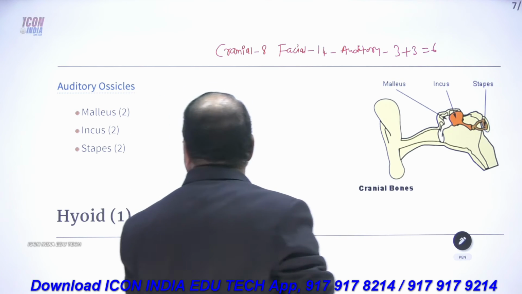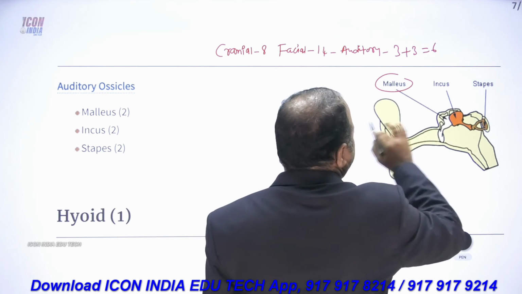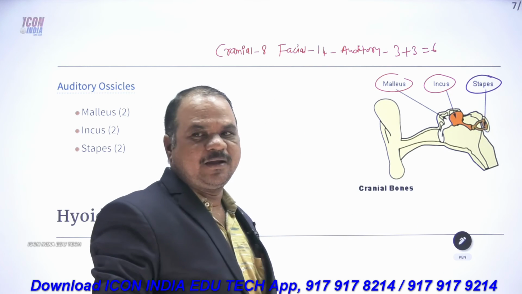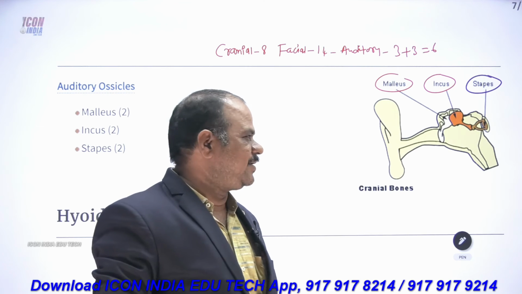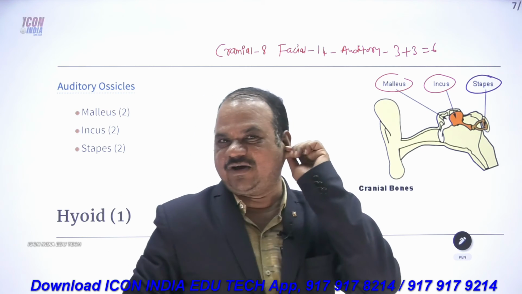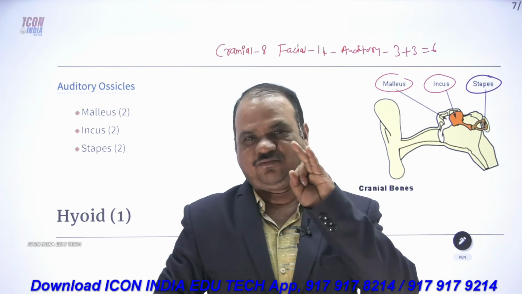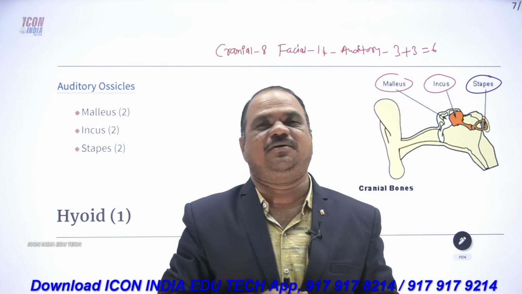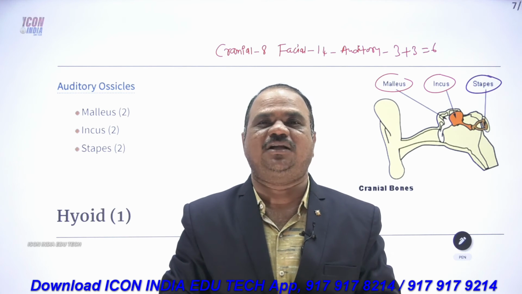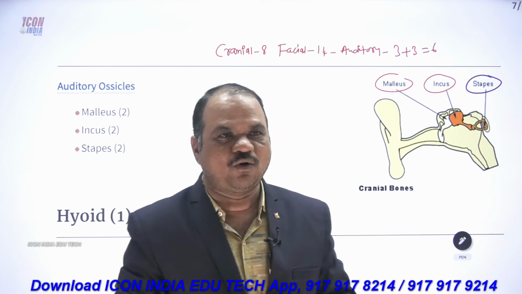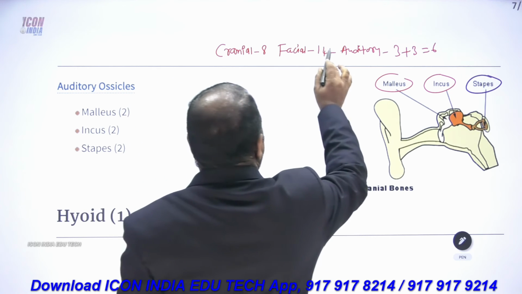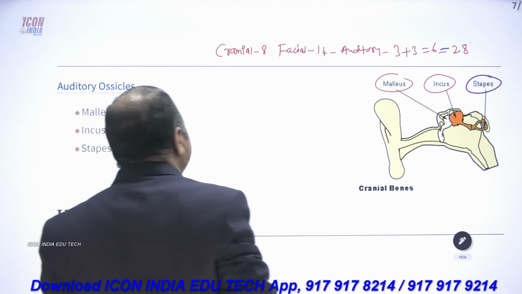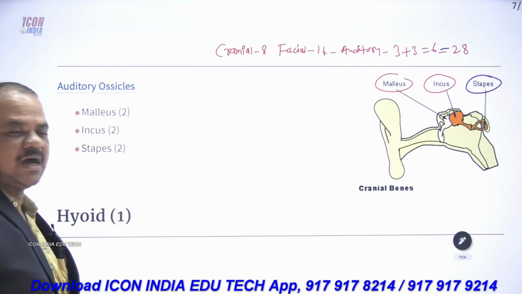First one is the malleus, the second one is the incus, and the third one is the stapes. Totally one ear consists of 1 malleus, 1 incus, 1 stapes. The other ear also consists of 1 malleus, 1 incus, 1 stapes. So 3 bones in each ear means 6 bones. So 22 plus 6, 28 bones are present in our total skull.